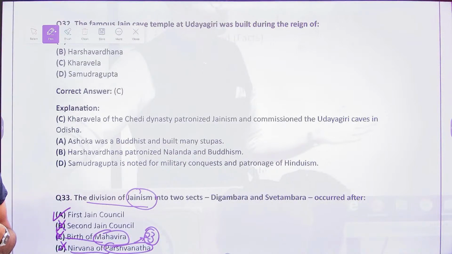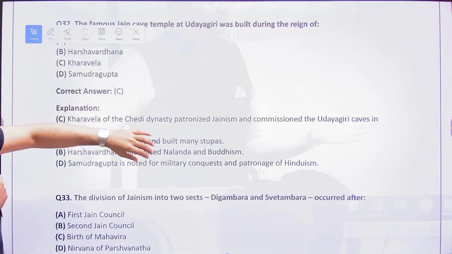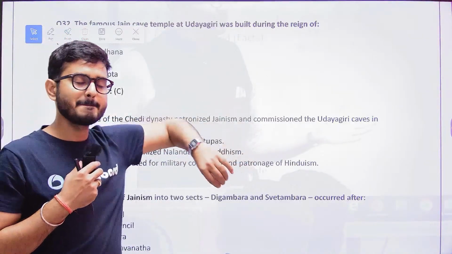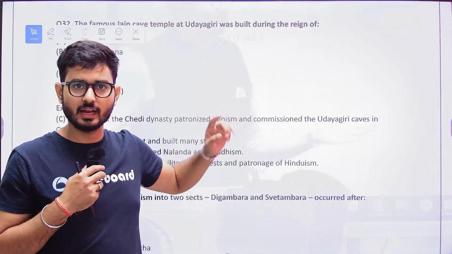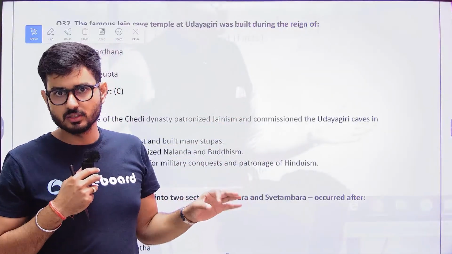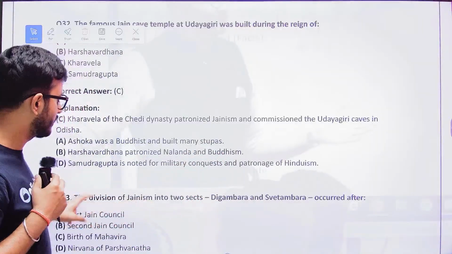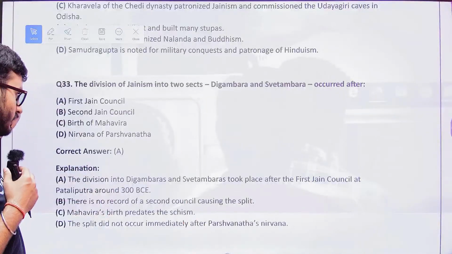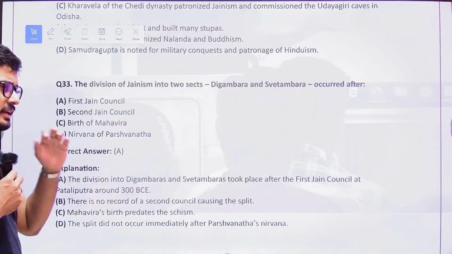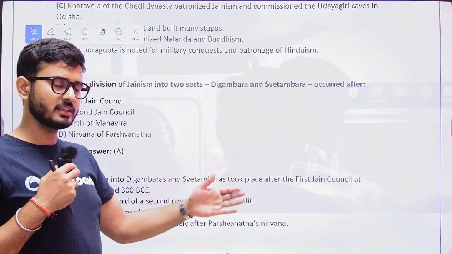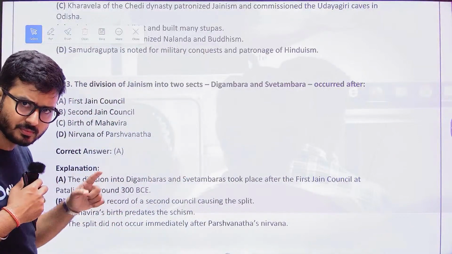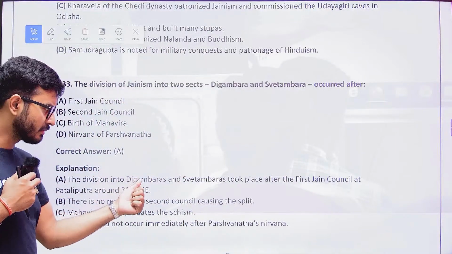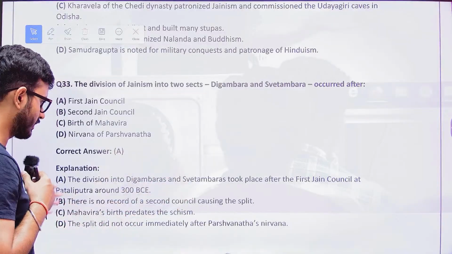Only two councils are there, and the answer to this is going to be the first Jain Council, when the Digambar and Shwetambar were separated. This Jain Council happened in 298 or 299 BC, and it was conducted by Bindusara, the son of Chandragupta Maurya. Here it is 300 BC because there is a variance in the timeline, 298, 299, 300 BC. Just remember, it was conducted by Bindusara. Digambars were orthodox. Shwetambars were kind of liberal.